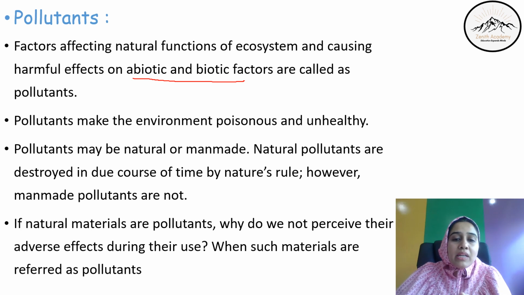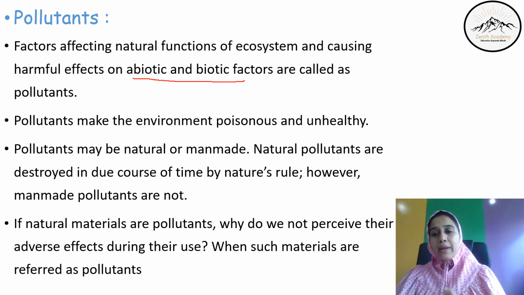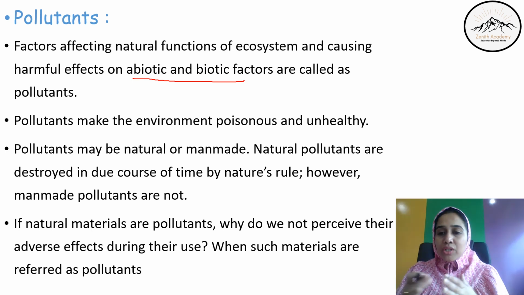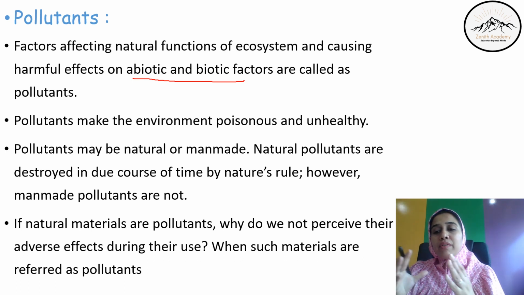If natural materials are pollutants, why do we not perceive their adverse effect? Because they are already present in nature and our body is immune to them in certain ways. We do not get adversely affected by them. Our body, our system is made in such a way that we stay together with nature.